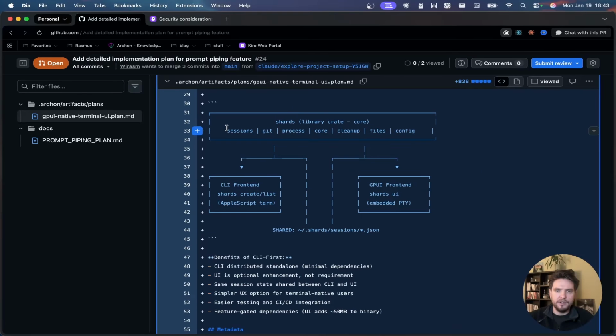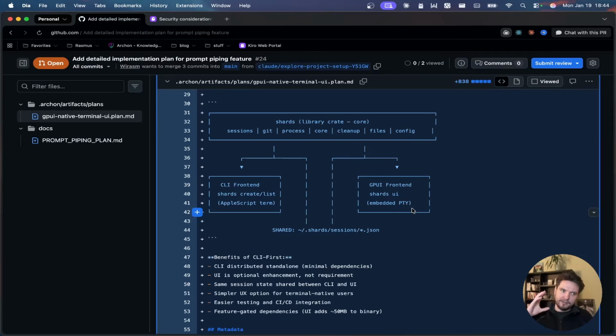But more or less this is what I'm thinking, right? We have the shards core, where we have everything that we need to control, like all the control flows. Then we will have a CLI where our agents operate. So we will have shard commands for the agent to simply run CLI commands to manage everything for us. And we will have a front end where we as humans can go in and control everything. I think the GUI is going to be more of a dashboard or a control center where we see what's going on.